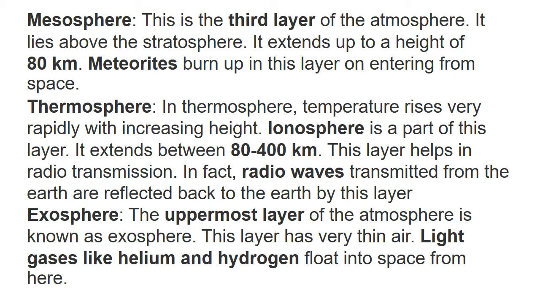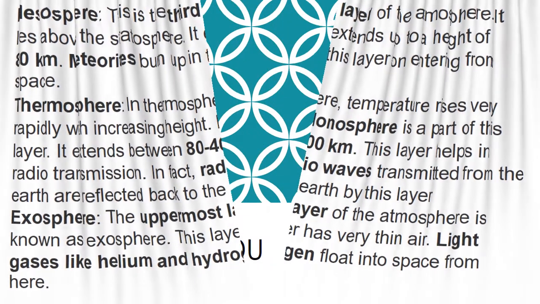Okay. First we have seen about troposphere, then stratosphere, then mesosphere, then thermosphere, and last exosphere. So what is the first layer, my dear children? Troposphere. Second layer, stratosphere. Third, mesosphere. Fourth, thermosphere, and last, exosphere. Okay children, so are you all clear with this? Very good.